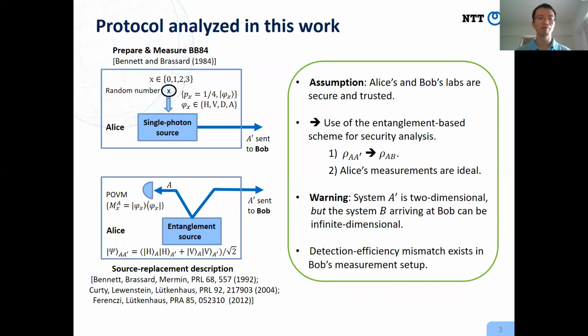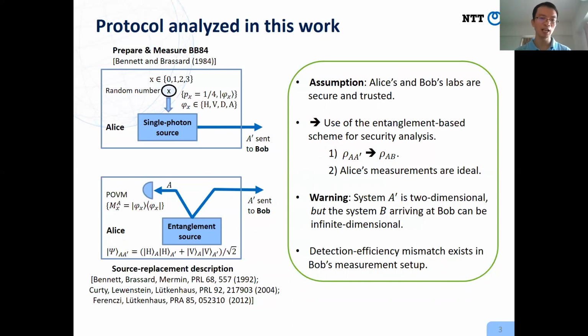In this work, we will study the effect of efficiency mismatch on security proof. For this, we just study a simple QKD protocol, the prepare-and-measure BB84 protocol. According to this protocol, at each round, Alice prepares a single photon polarization state. The polarization is randomly selected from 4 possible choices. After this, Alice will send the single photon via a public channel to Bob. When the optical signal is received by Bob, Bob will perform corresponding measurements.